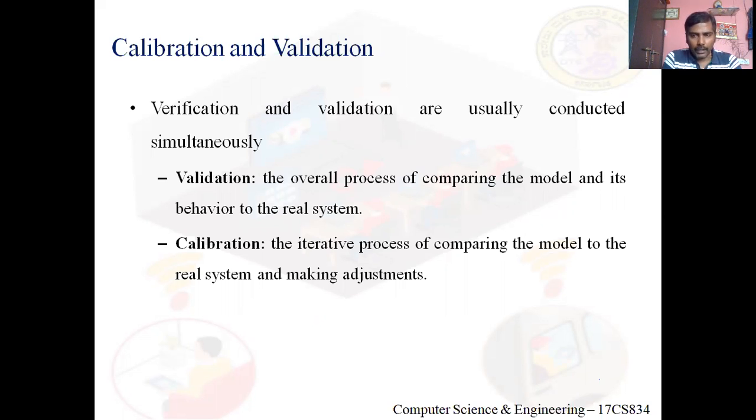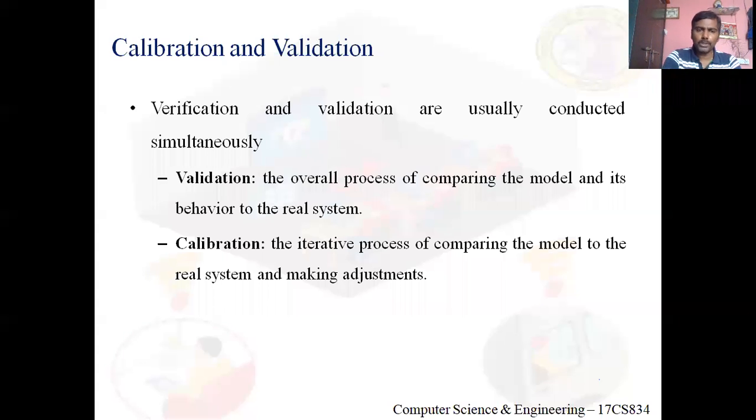And in this comparison, if we find any discrepancies, we make adjustments or some major changes to the model. Then we compare the revised model to reality. Again, if we find some deficiency, we make additional adjustments, compare again, and so on.